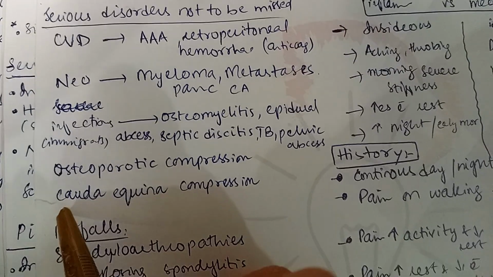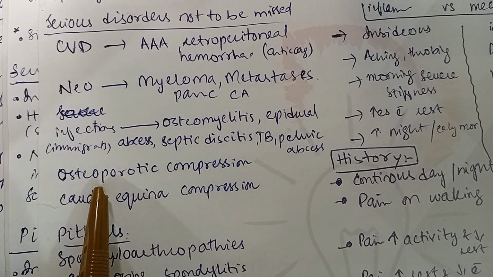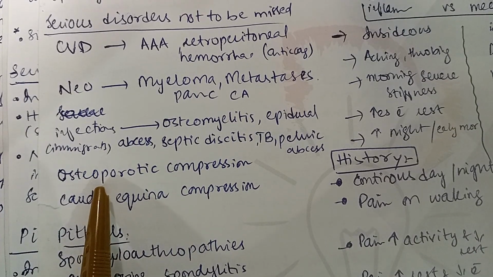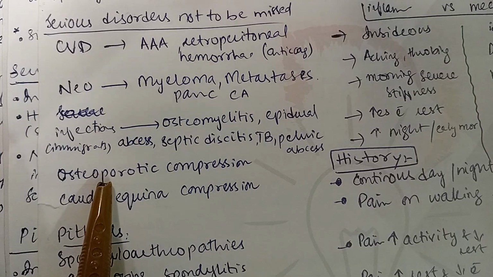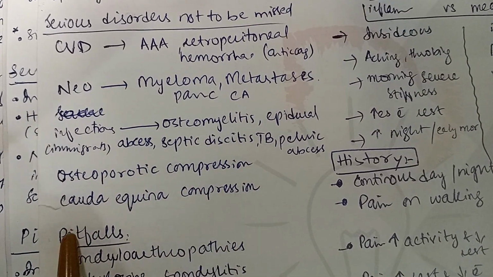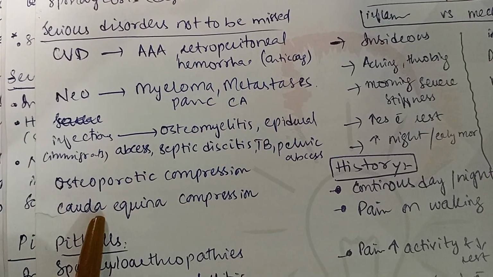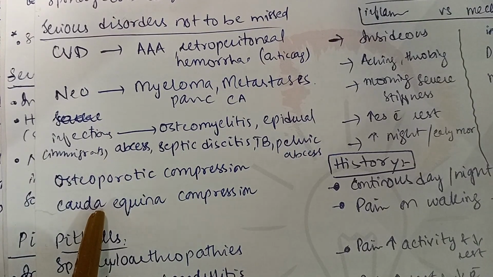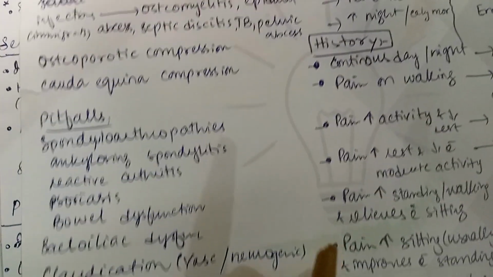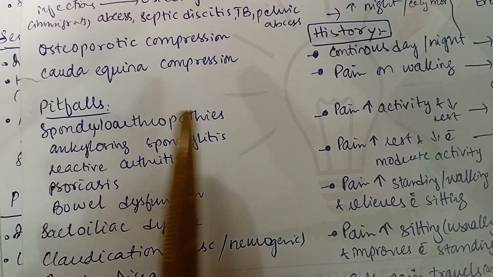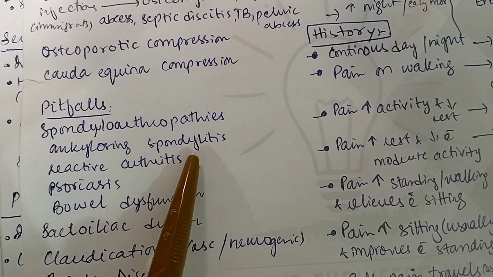Then we have osteoporotic compression. What is the osteoporotic compression? Due to osteoporosis, the vertebral bodies and vertebrae become degenerative and porous, and they get displaced, and they can cause compression. Then we have cauda equina compression. It is a very important diagnosis which should not be missed, and it is a very acute emergency.